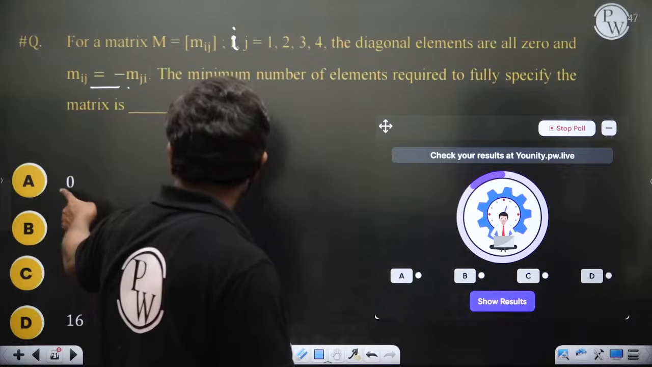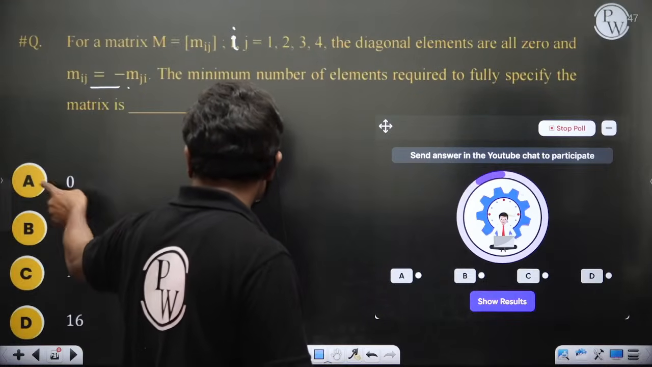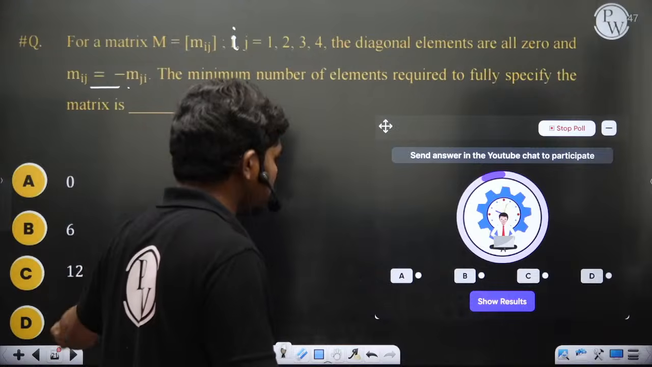See, if your answer is 0, please type A in the chat box. If your answer is 6, please type B. If your answer is 12, please type C, and 16, D.